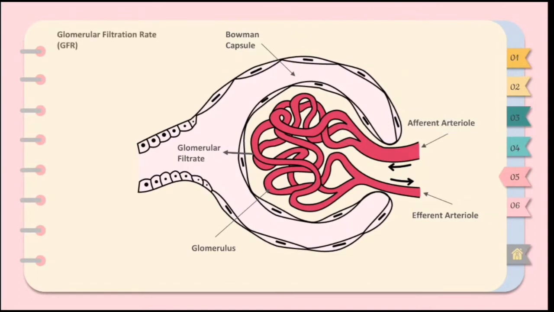Glomerular filtration rate is the total amount of filtrate formed by all the renal corpuscles in both kidneys per minute. Remember that in a healthy person, the total filtrate volume amounts to 180 liters a day, but only 1% or less of the filtrate becomes urine because most of the filtrate is reabsorbed.